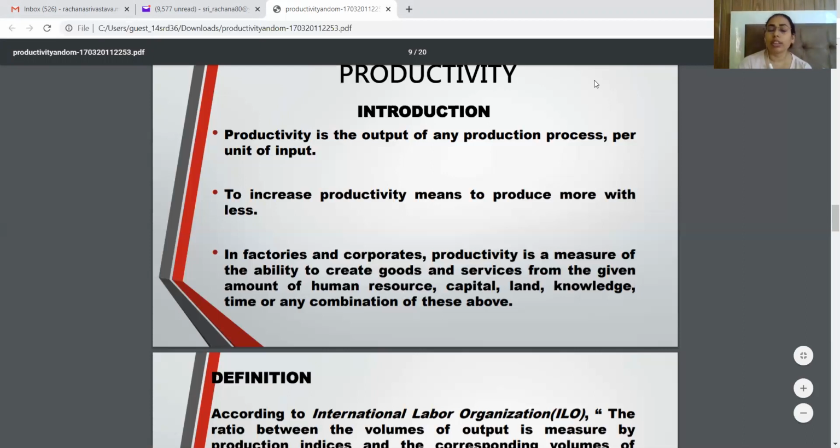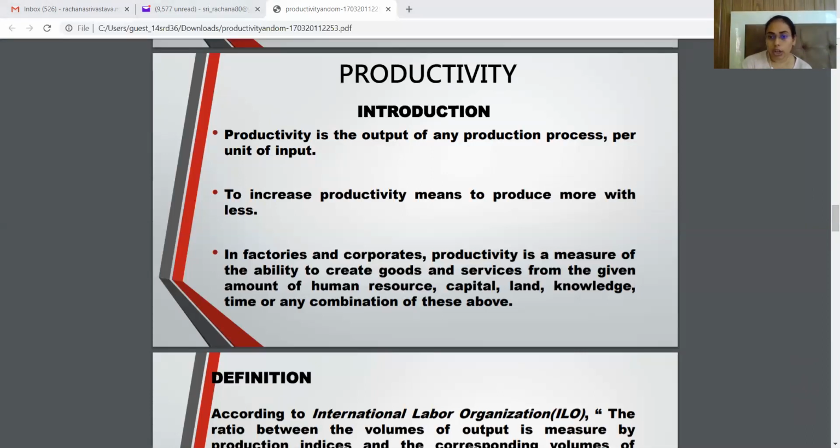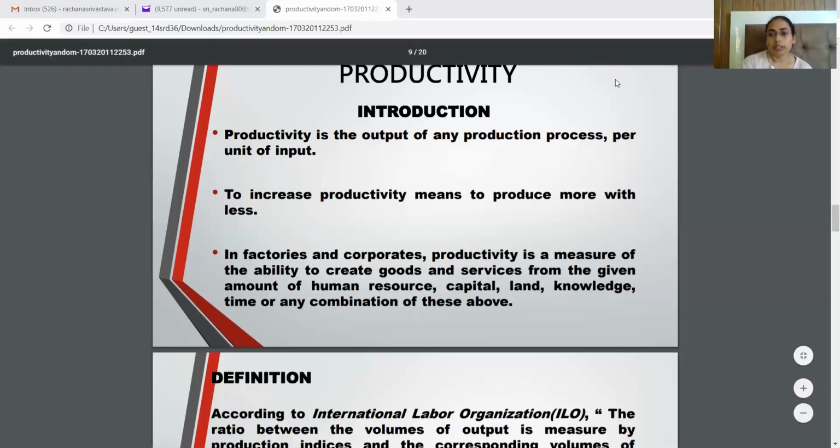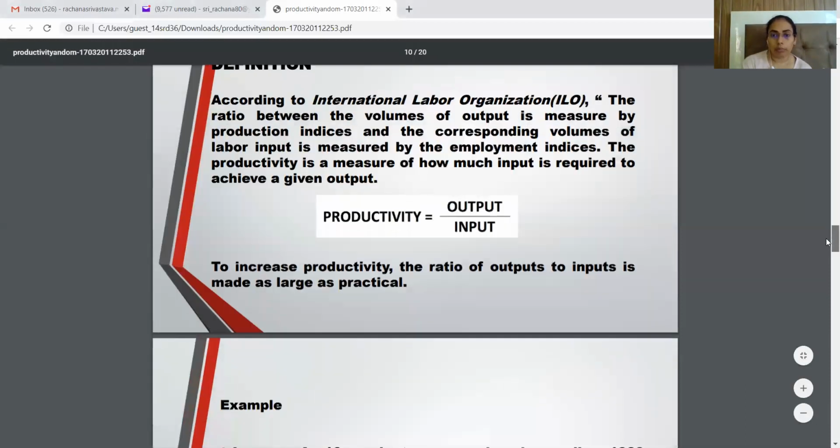So in factories and corporations, productivity is a measurement of the ability to create goods and services from a given amount of human resource, capital, land, knowledge, time, machine, and all the factors of input. So when we define productivity, we can say that productivity is the ratio of output to input.